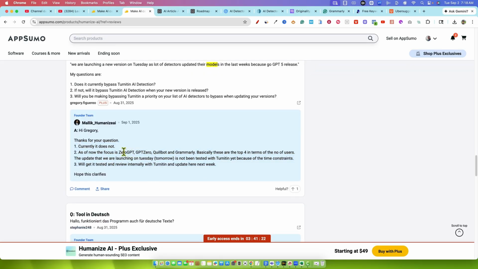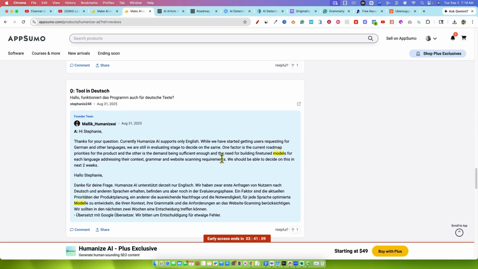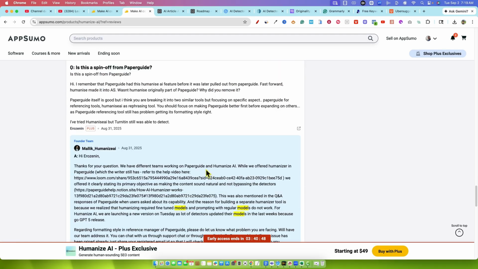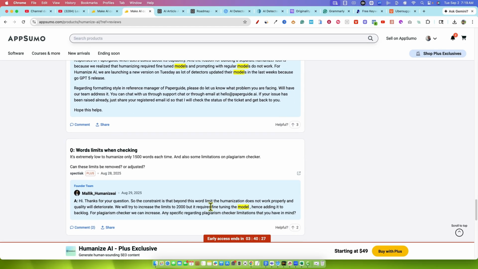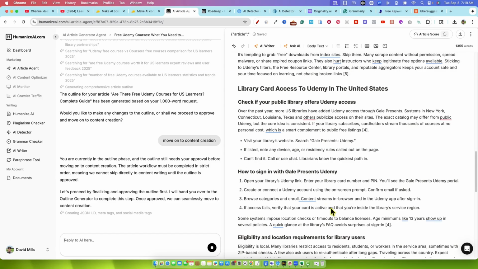They really are only testing this with Zero GPT, GPT Zero, Quillbot, and Grammarly. Those are the four that this will pass. They're not using Turnitin, they're not using Originality and all that. So to be fair, it's not going to pass those because they're not trying to pass every single AI detection generator out there, right? This is from the same company as Paper Guide, because it says we have different teams working on Paper Guide and Humanize. So the Humanize portion was available in Paper Guide. It's a different tool than Paper Guide, but it looks like they have another tool that they've launched before. I'm not seeing what model they're using to write the content. I did check, but all right.